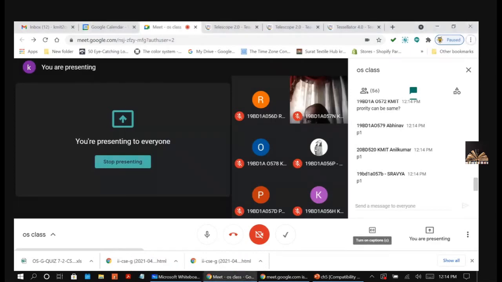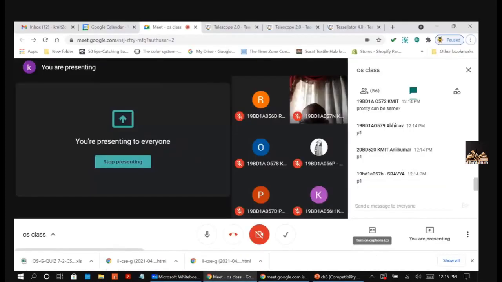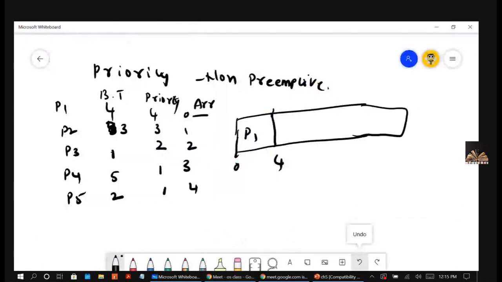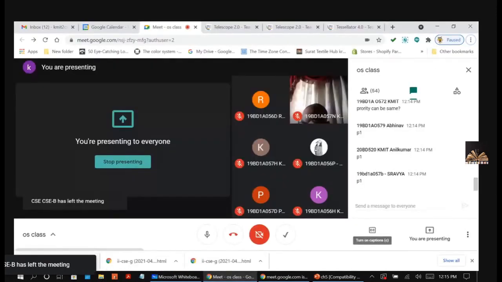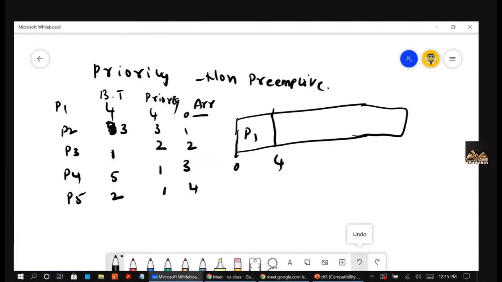This point is clear? Because it is non-preemptive, the job will not be taken out until it completes and it itself releases the CPU, right? You are getting me now? It is clear till this P1 job. Now, when P1 completed at 4, by the time of 4 the remaining jobs have all arrived. P2 arrived, P3 arrived, P4 arrived, and P5 arrived. Yes or no?